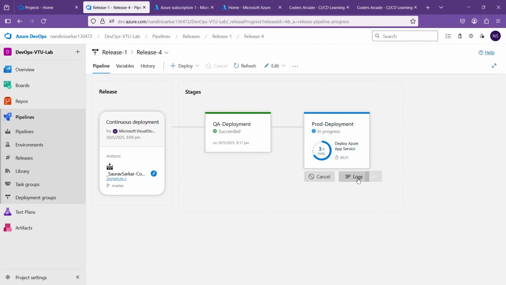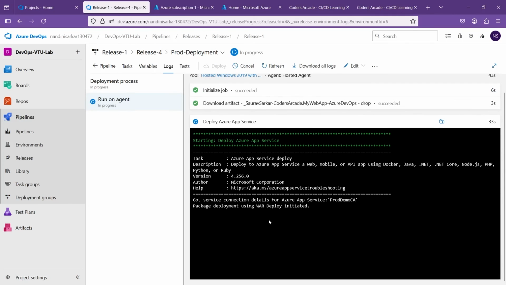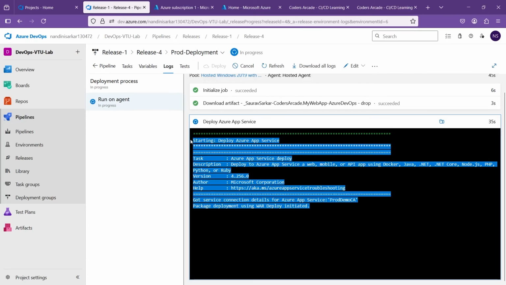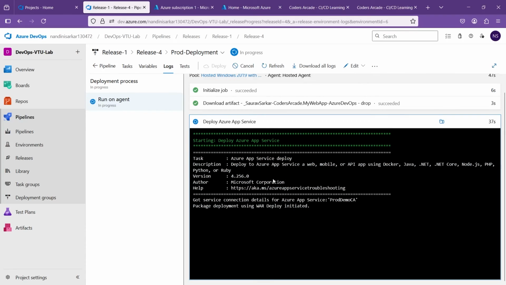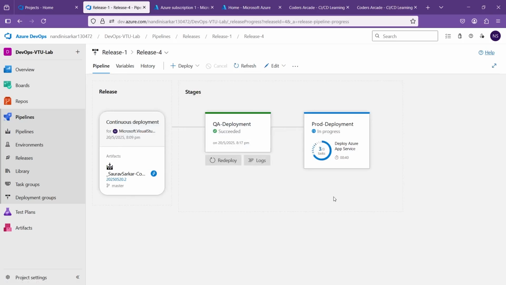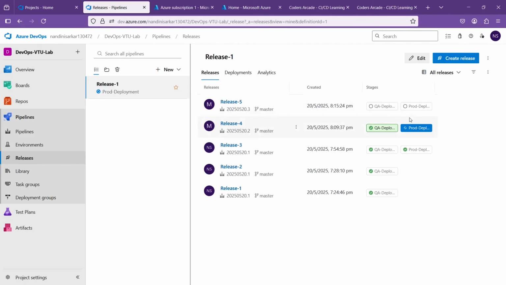Let's go to the logs again and see. Yeah, this is happening. Same thing, the deployment is happening. So I'll go to this again and let's finish this off. And obviously there is one more release going on. If you can see, after this is finishing, then this is also ready.